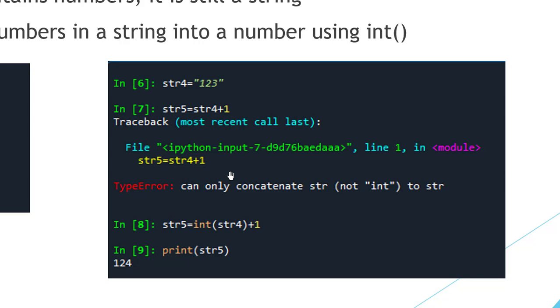So we cannot add a string and an integer together. First, we have to convert str4 into an integer, and after that we can apply the numerical operation on it. So str5 equals int of str4 plus 1. Now str4 is treated as an integer, so 123 plus 1 gives us 124.